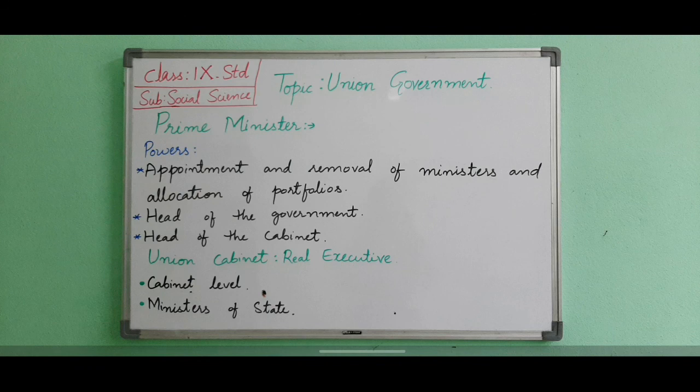The Constitution has provided for a Council of Ministers with the Prime Minister as its head to assist and advise the President in the administration of the country. Still, it is the Prime Minister who has the real power to carry out the administration. The President is the head of the country, whereas the Prime Minister is the head of the government. He remains in office as long as he enjoys the trust of the Lok Sabha.